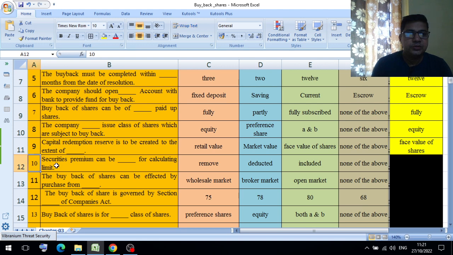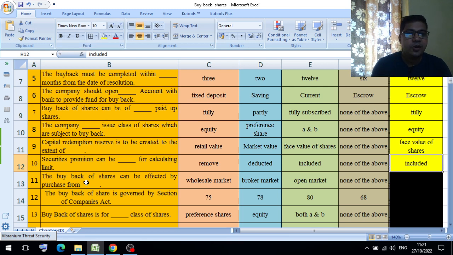10th question. Securities premium can be dash for calculating limit. Option A remove, option B deducted, option C included, option D none of the above. So here the appropriate answer will be included. The securities premium is also included for calculating the buyback limit.